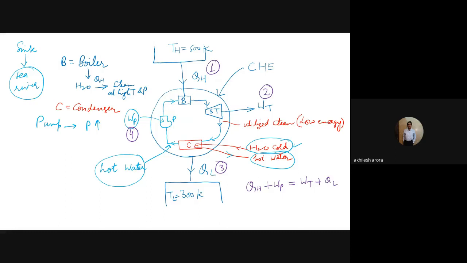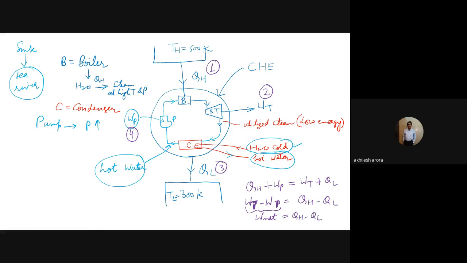So this is the energy balance, and I can say that WP minus WT is equal to QH minus QL. Okay, one minute, it should be WT minus WP. So this is the net work that we are getting, and it will be equal to QH minus QL.